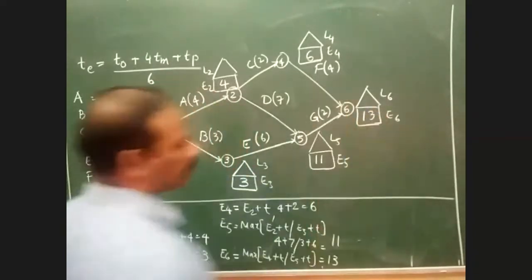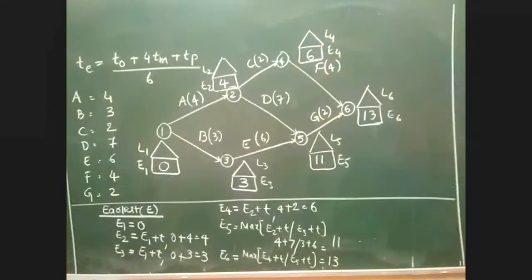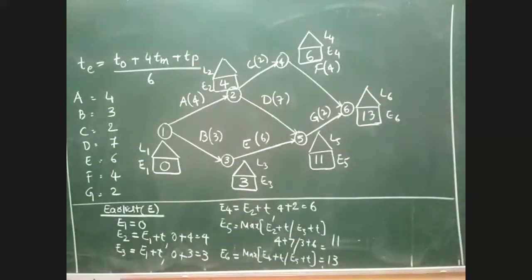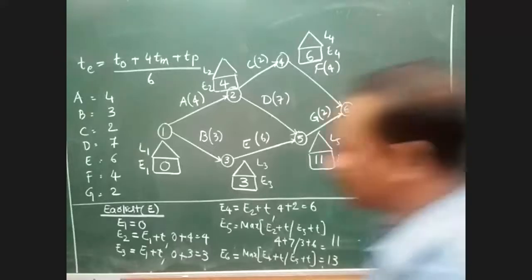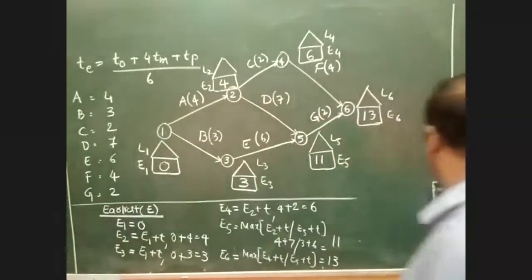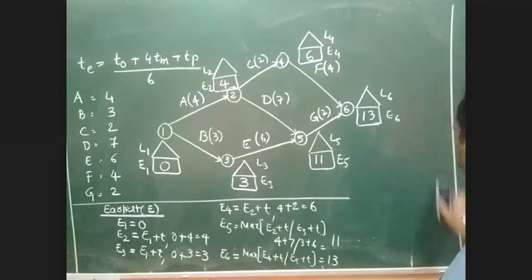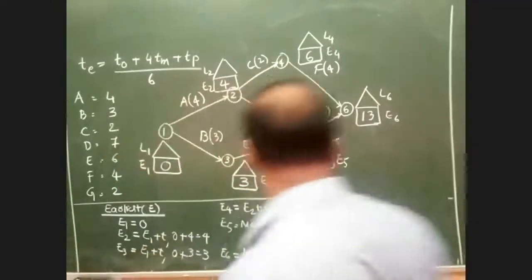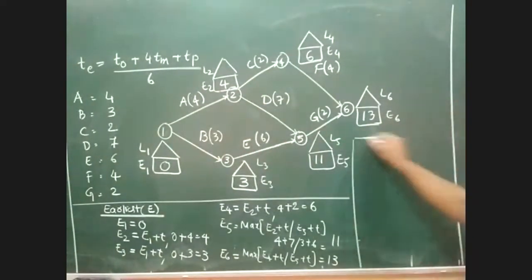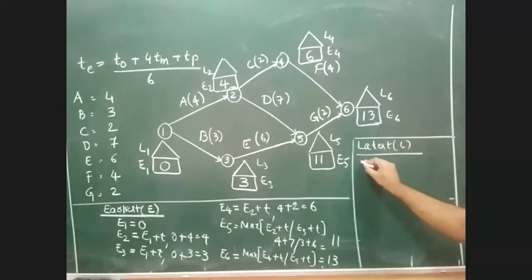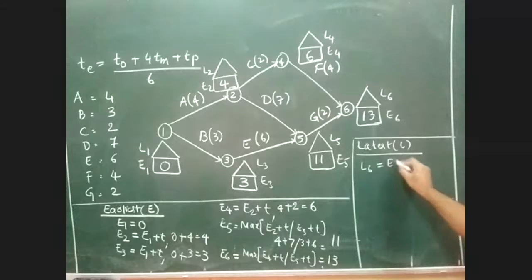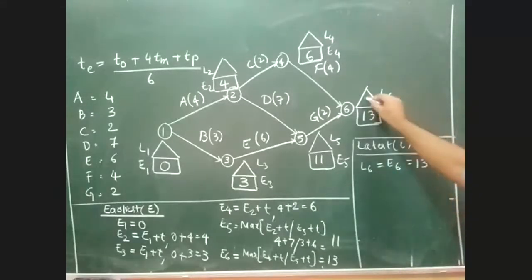I think now we have successfully completed all the forward calculations. Now in a similar way, I have to start the backward calculation. Can you please tell me, in the backward calculation, what is the assumption I am supposed to make? The first assumption is L6 equals E6, the latest value, which is nothing but 13.